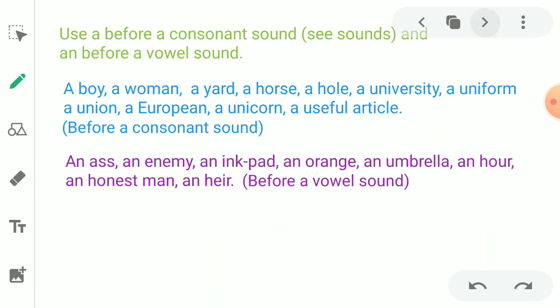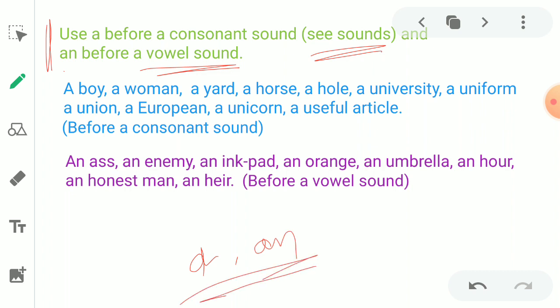Okay, let's move on. Use a before a consonant sound, and an before a vowel sound. Here, on the basis of sound, we are going to use the articles a and an.